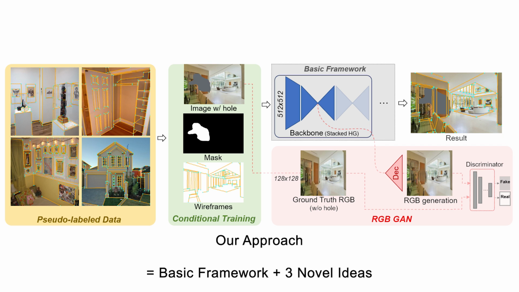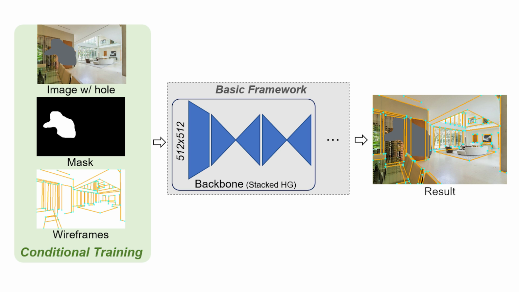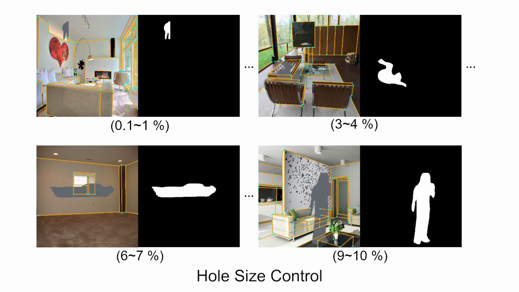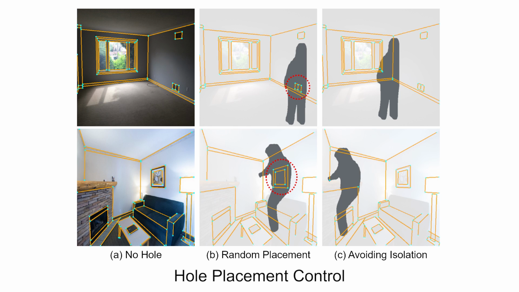Let's talk about each module of our novel approach in detail. First, we introduce a new conditional data generation method and training techniques to let the model understand holes. We transform a training dataset with wireframe annotation into conditional data by superimposing a real foreground silhouette onto each image and pairing it with a corresponding binary mask map. We also carefully control the size and placement of the superimposed holes during training, which leads to effective conditional learning with respect to holes.